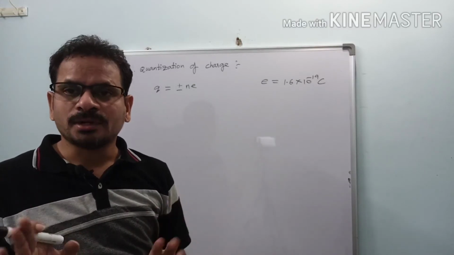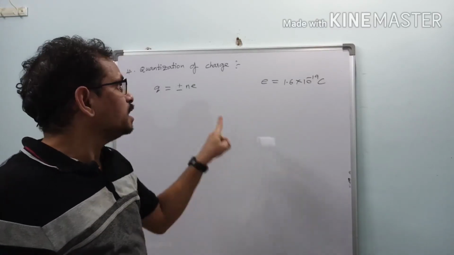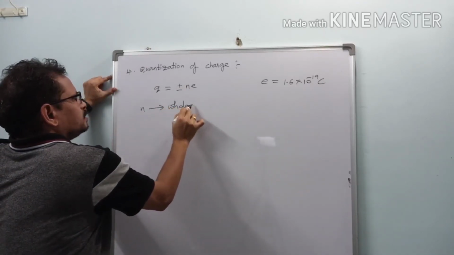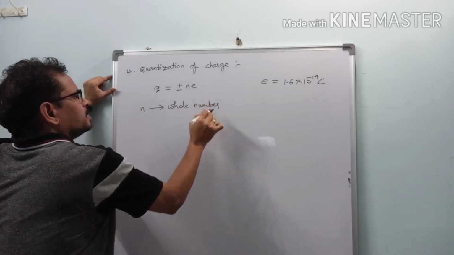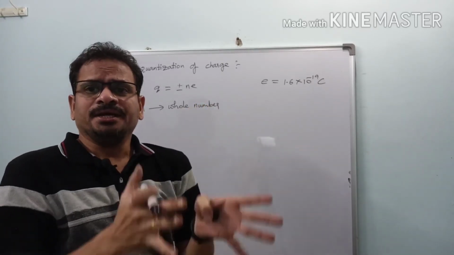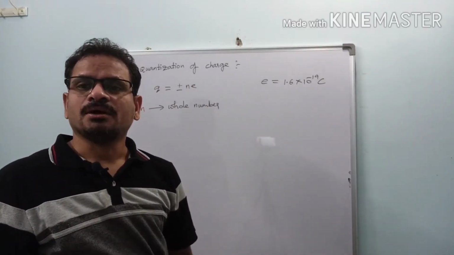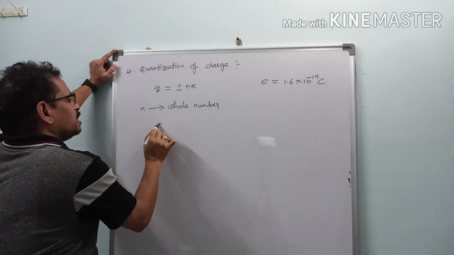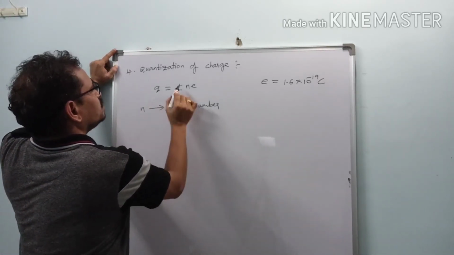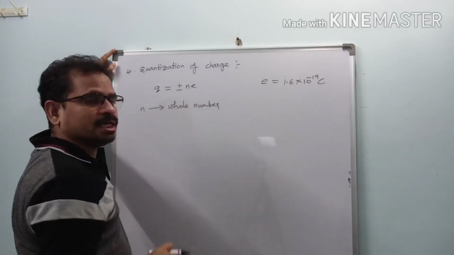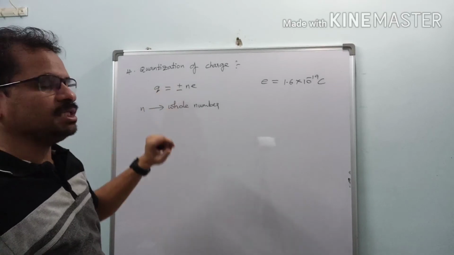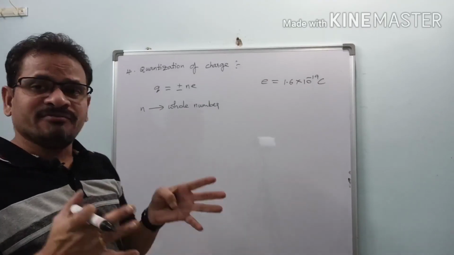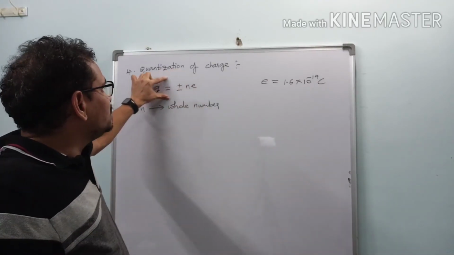Integral here does not mean an integer; integral means it is a whole number. What is n here? n is a whole number, but it is not a fraction. A fraction is not possible. So the charge on any body will always be like this, with plus for positive charge and minus for negative charge. Here n is a whole number, and e is the charge of an electron. So if a body acquires charge, it will always be in this form only.